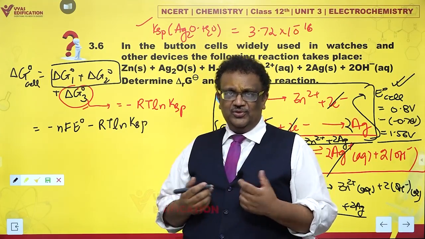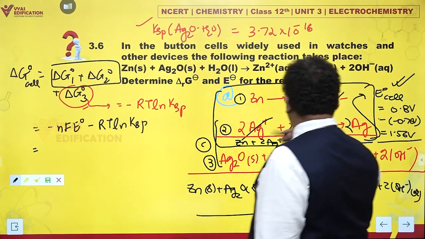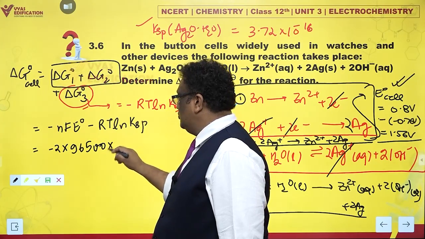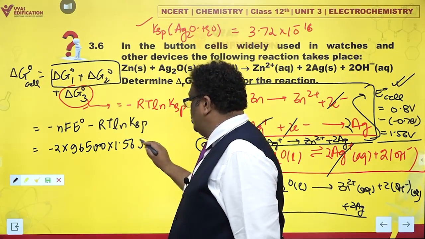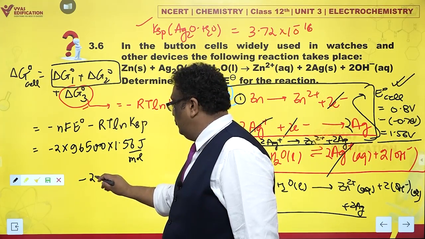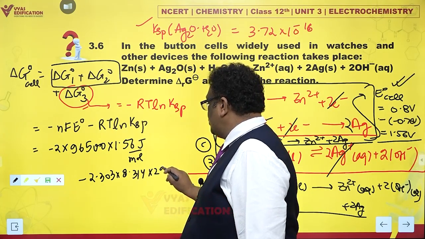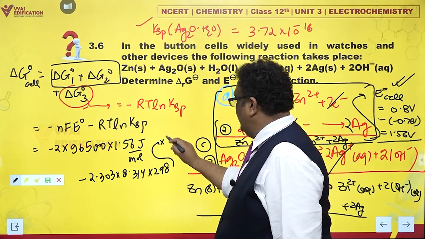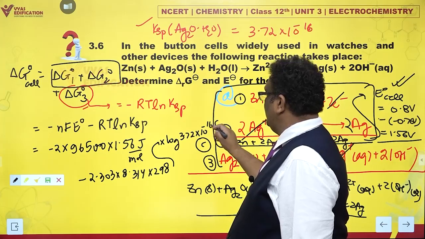Could I calculate that? Of course I can. All I need to do is substitute. How much is n? The number of electrons which cancel is 2. So this is minus 2 into 96500 into 1.56. E naught cell is 1.56. Please note, this is volts, so many joules per mole. Please don't forget to convert this into kilojoules per mole. Minus 2.303 into R, which is 8.314 joules per mole Kelvin, temperature 298 Kelvin, into log of KSP, log of this dirty thing, 3.72 into 10 to the power minus 16. Fancy.